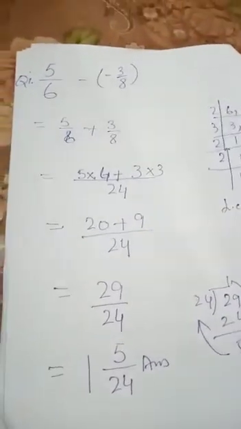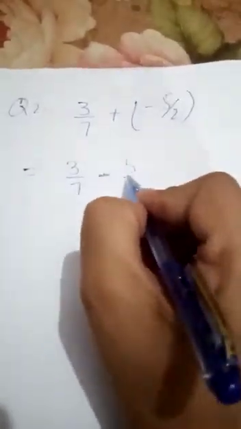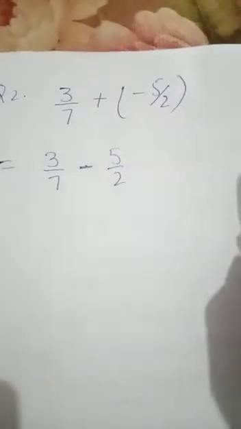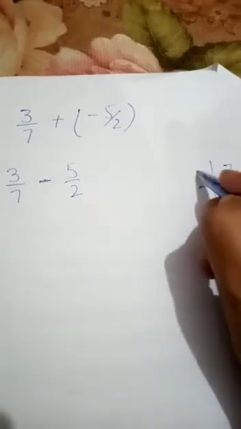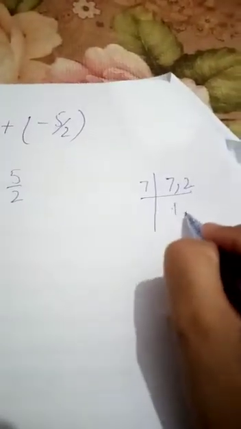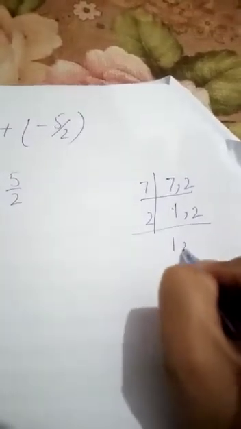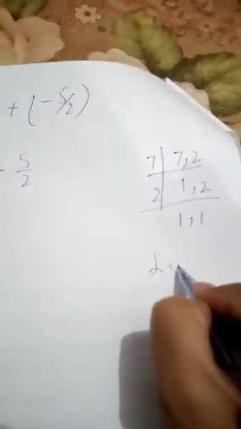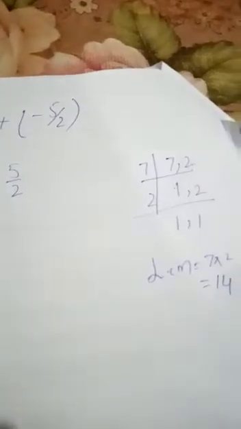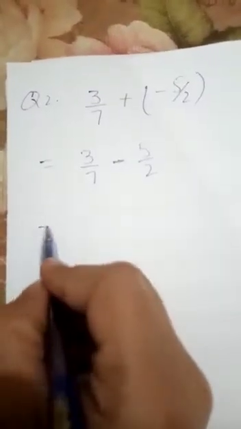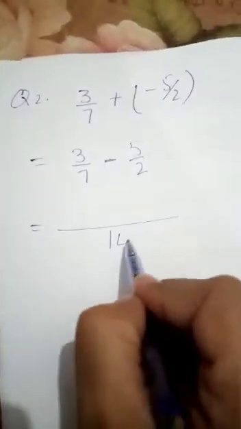Now students, I have another question: 3 by 7 plus into minus 5 by 2. First we simplify it: plus into minus is minus, so minus 5 by 2. How will we do it? First we will take the LCM of the denominators, 7 and 2. 7 1s are 7, then 2 1s are 2. Now the LCM is 7 2s are 14. Now here we have the LCM 14. After this we will write the 14 like that.